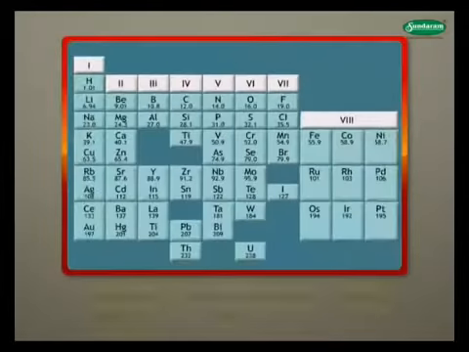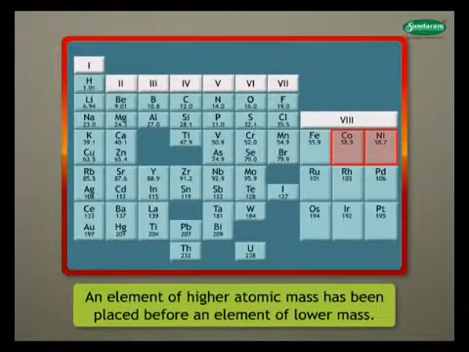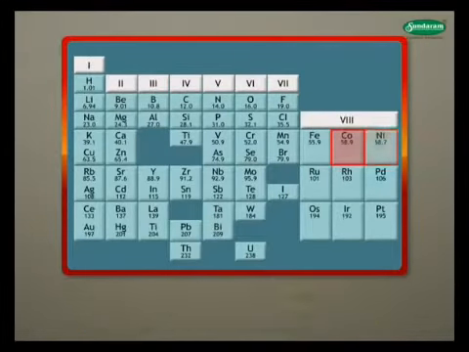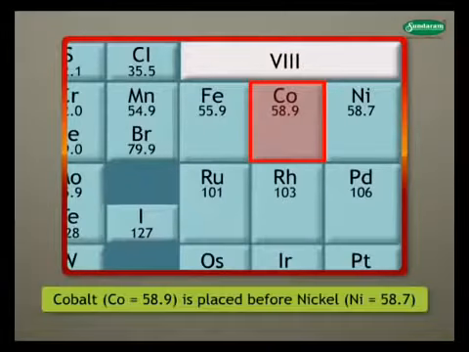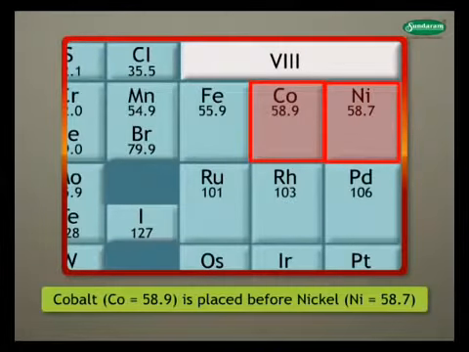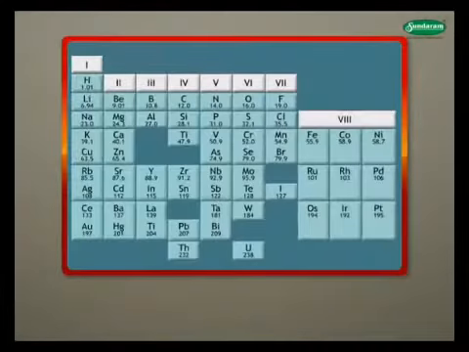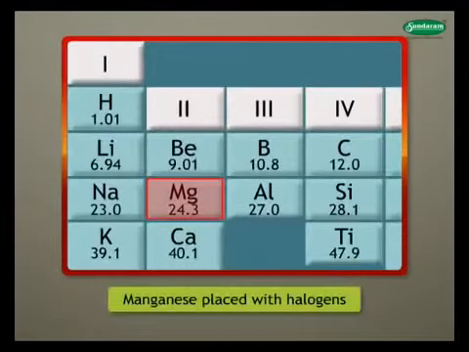At certain places, an element of higher atomic mass has been placed before an element of lower mass. For example, cobalt with atomic mass 58.93 is placed before nickel of atomic mass 58.71. Some elements placed in the same subgroup had different properties. Example, manganese is placed with halogens which totally differ in the properties.